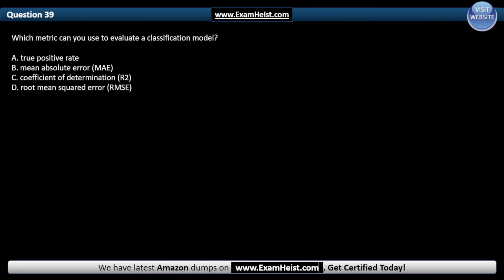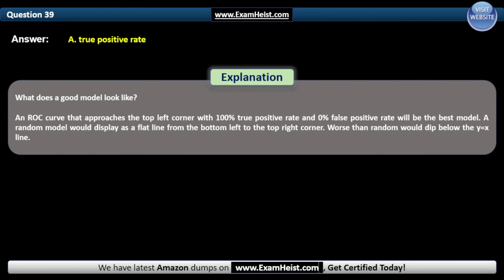Question 39. Which metric can you use to evaluate a classification model? And the correct answer is A. True positive rate. What does a good model look like?